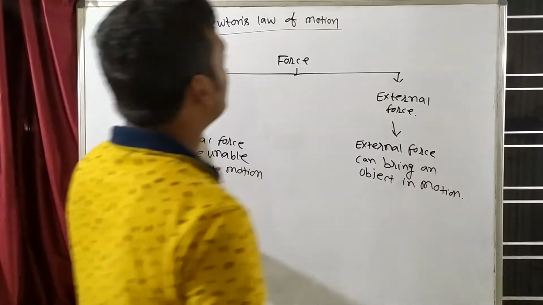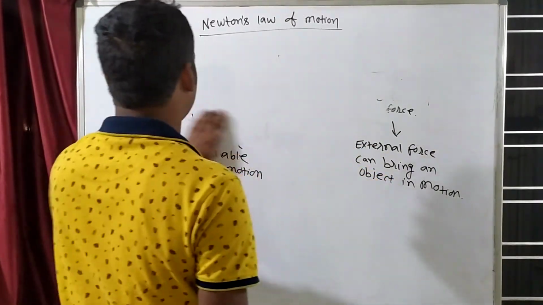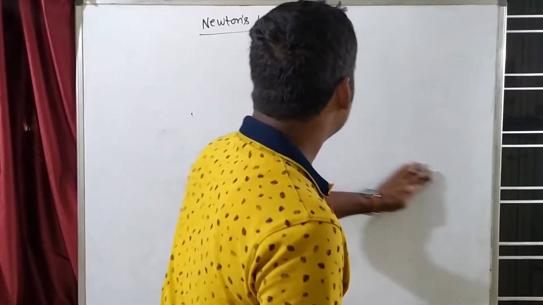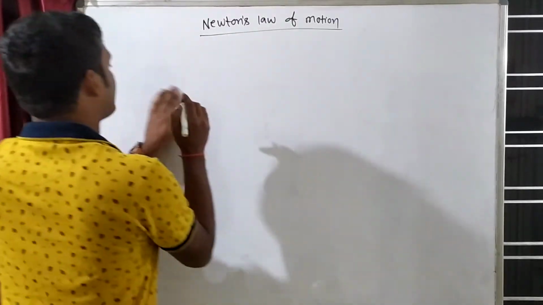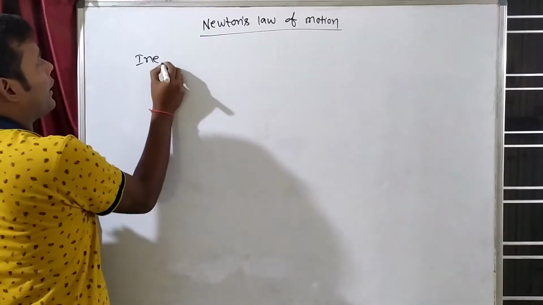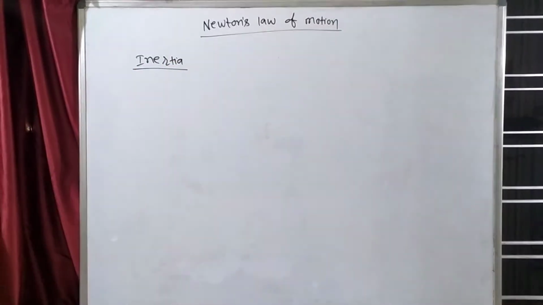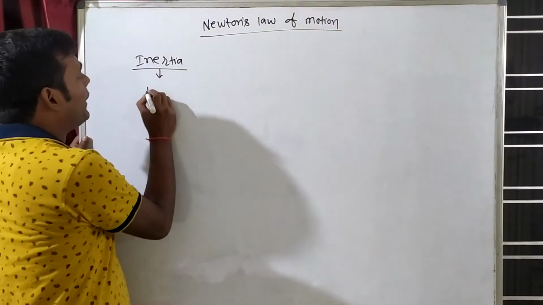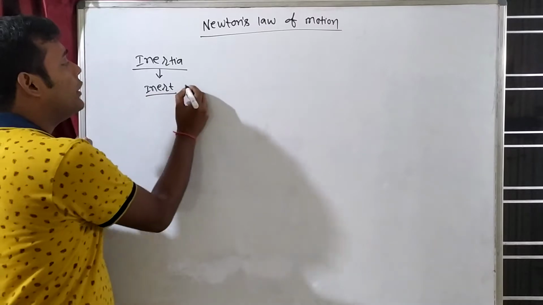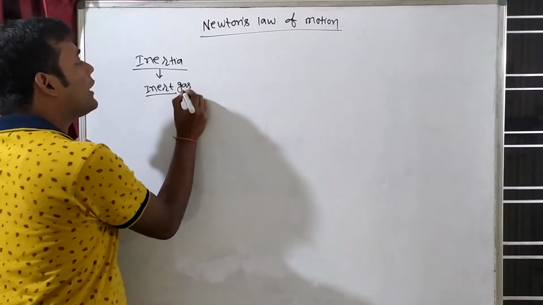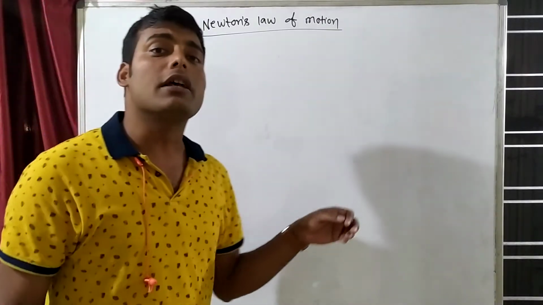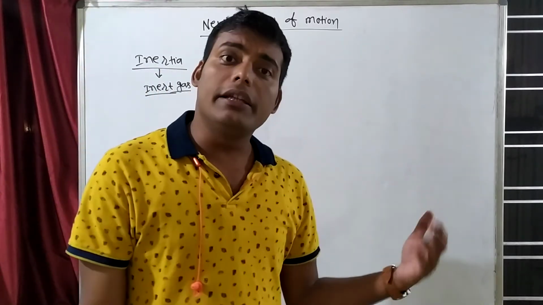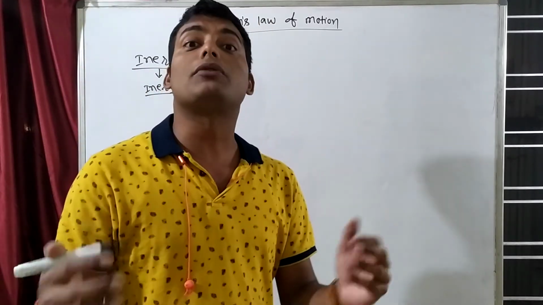Now we will understand Newton's law. Before understanding Newton's law, we will understand something more. What is that? We will understand inertia. What is the meaning of inertia? For understanding the term inertia, it comes from the term inert. You have understood inert gas in chemistry. Inert gas means those gases which do not react with other elements, for example helium, neon, krypton, xenon. These gases do not react with others. That's why they are known as inert.